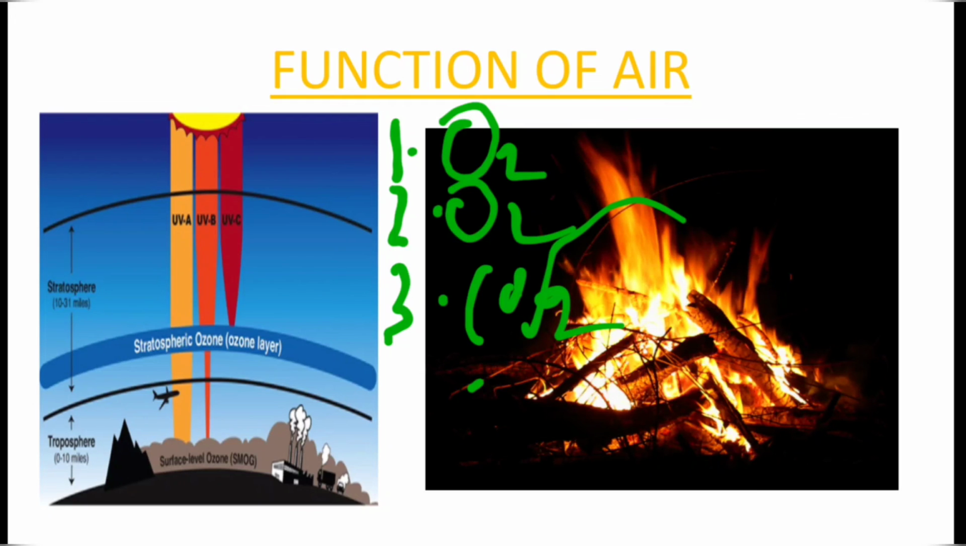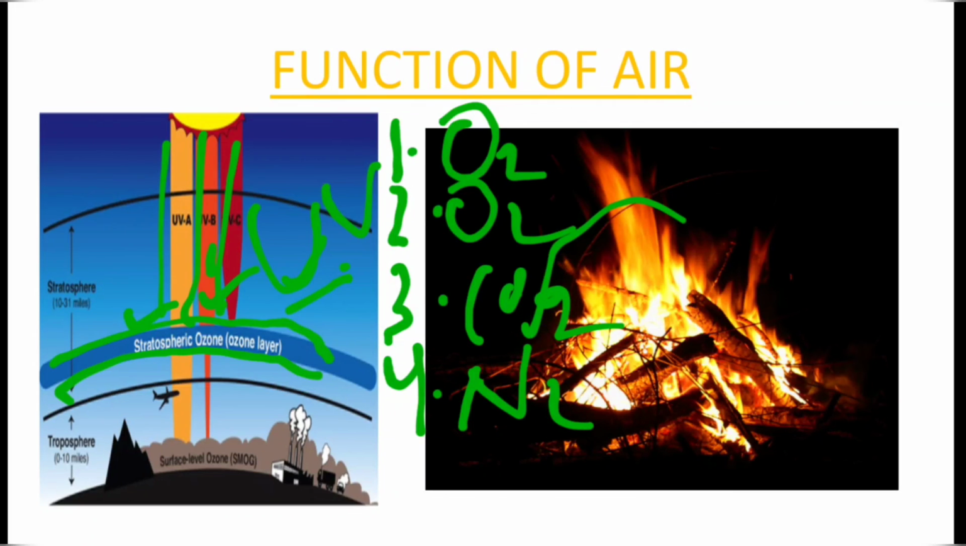It is because of a layer of the atmosphere, the ozone layer, that we are protected from the bad rays of the sun, that is, the ultraviolet rays. If there were no ozone layer, we would get certain diseases like skin cancer and eye diseases because of the ultraviolet rays. The atmosphere also helps us: nitrogen of the atmosphere helps plants in making the protein of the food. So these are the different functions of air.